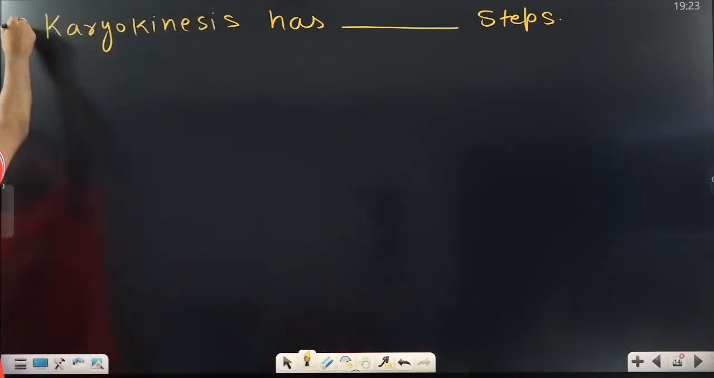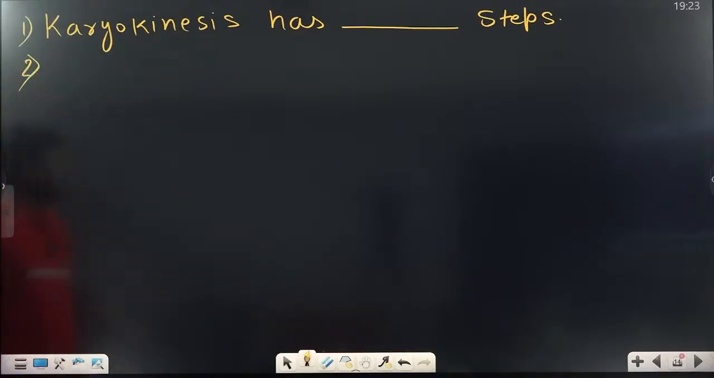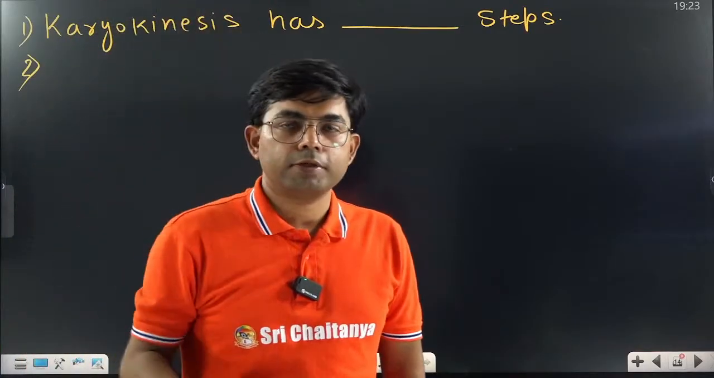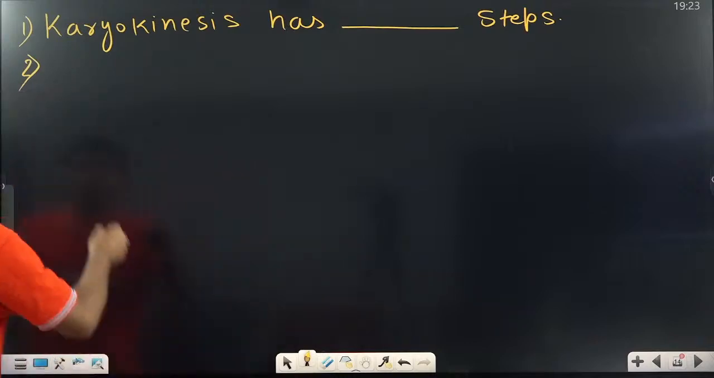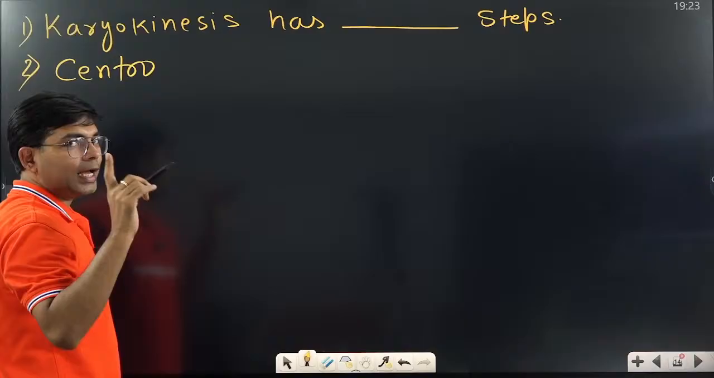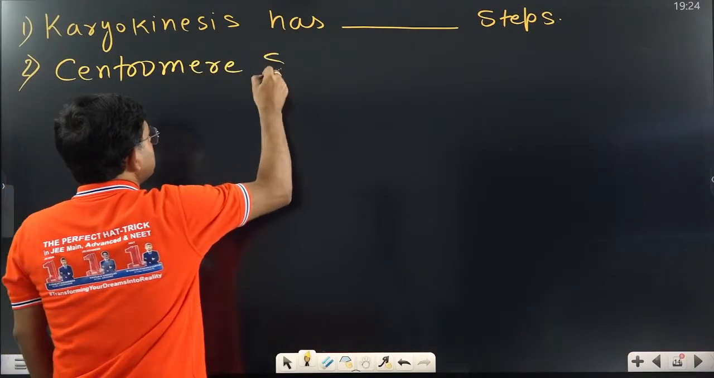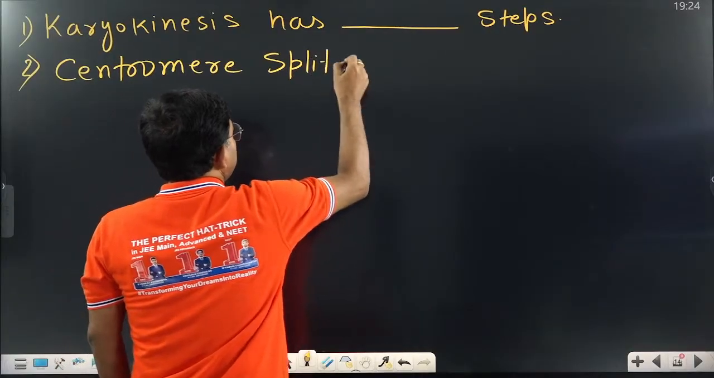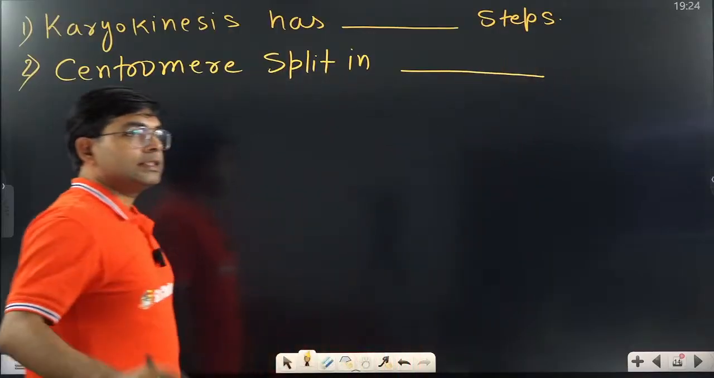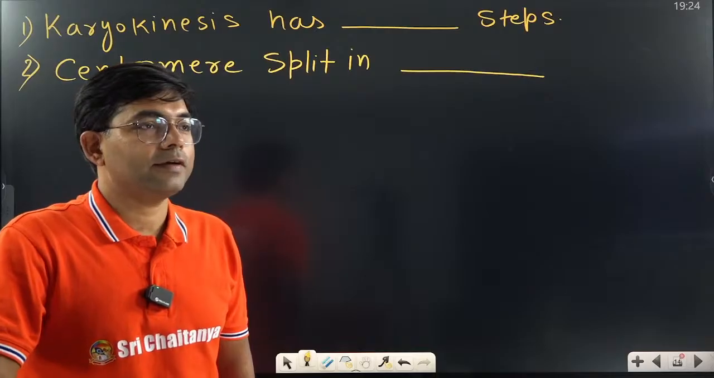Now, so this was easy one. Now we are getting into complex one. Out of these 4 steps, you have to just write the name, right? So first, I know you are all alert and you will answer very quickly. Centromere split in. Tell me, in which phase? Centromere split in which phase? I am waiting. Who will answer first? I will take the name.